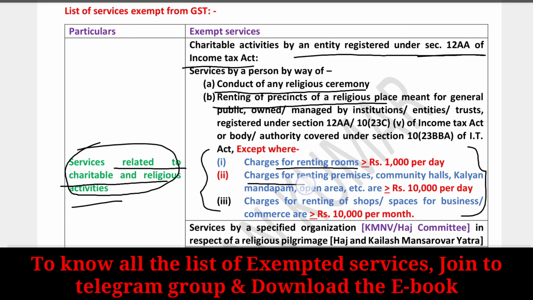And charges for renting of premises, community halls and kalyana mandapam or open area of the trust to any entity more than 10,000 is taxable. Less than 10,000 per day is completely exempted. And similarly, charges for renting of shops and spaces for business or commerce of more than 10,000 per month is taxable, and below the limit is completely exempted.